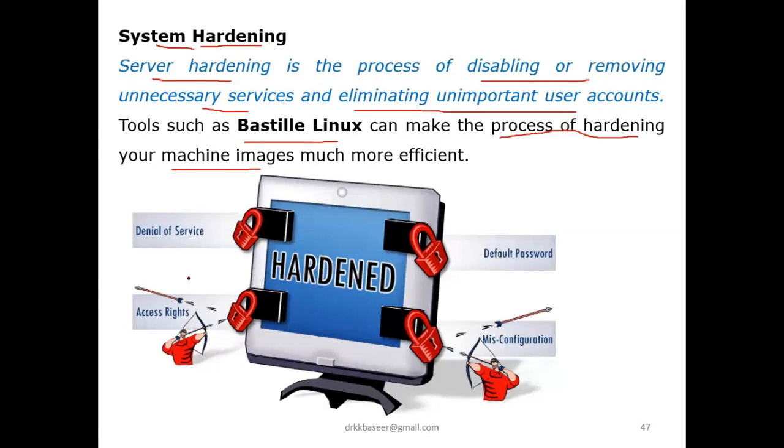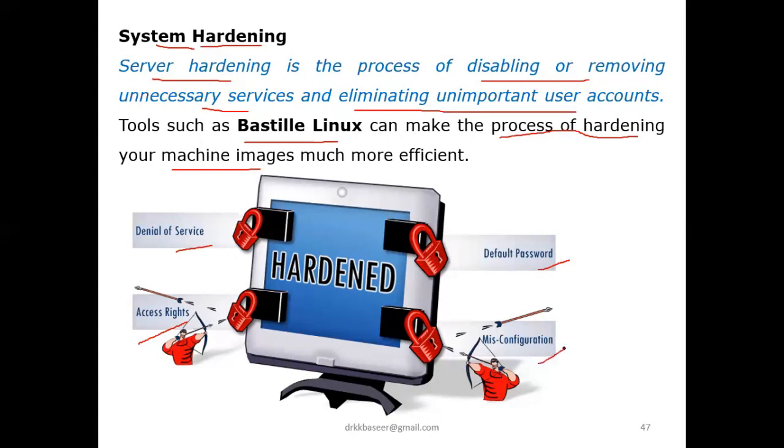So in one scenario here, the screen looks like this, showing how server hardening can be done. It will avoid denial of service. It will restrict some access rights. Any default passwords, attempts with different combinations, it will alert you. Like we have seen with the mobile pattern itself: if you try more than 4 or 5 times, the pattern will lock and freeze for 30 seconds, right? In the same fashion, we are trying default passwords and default patterns.